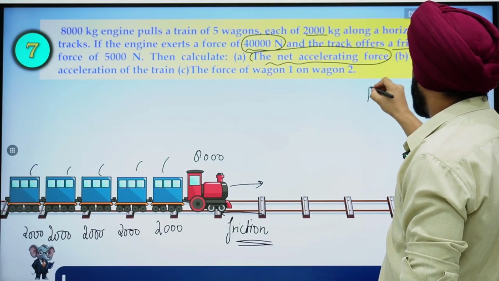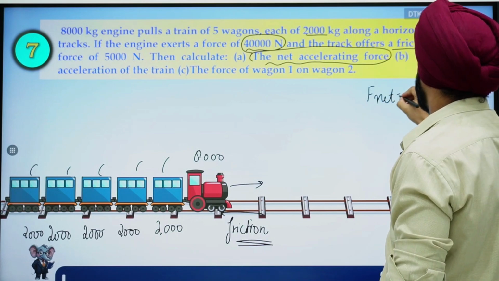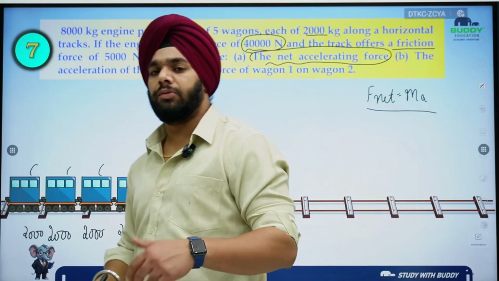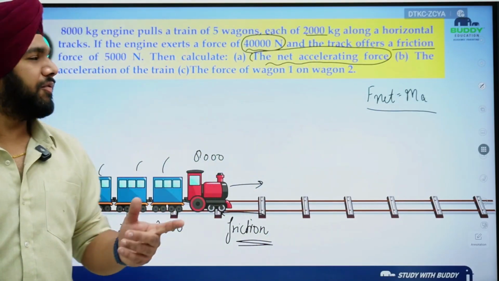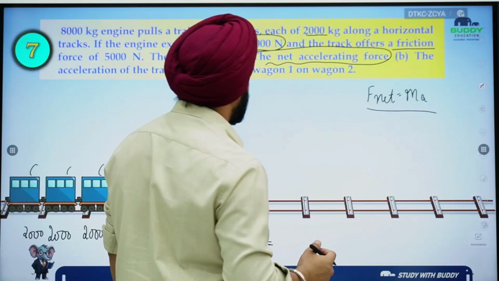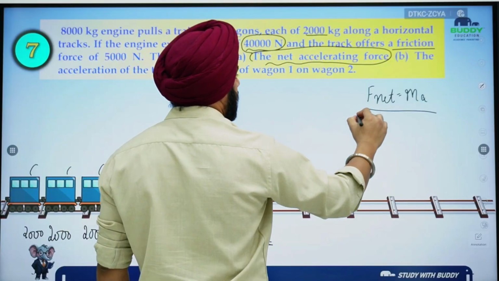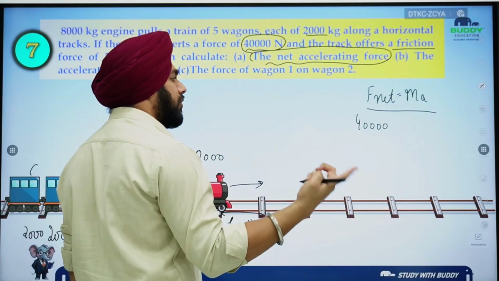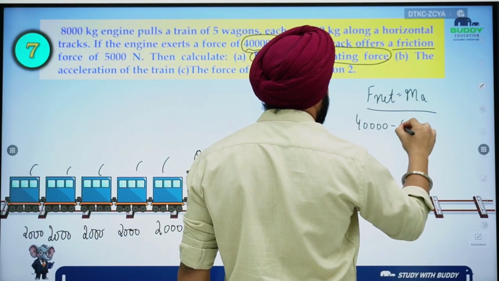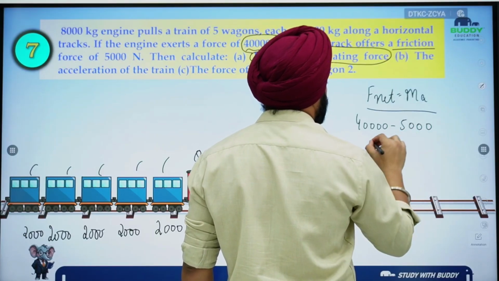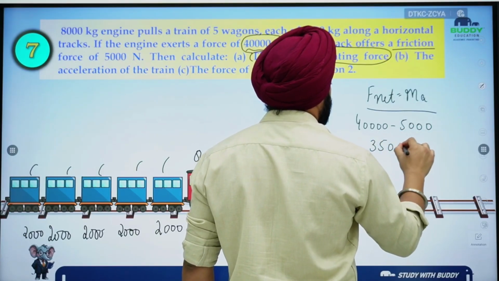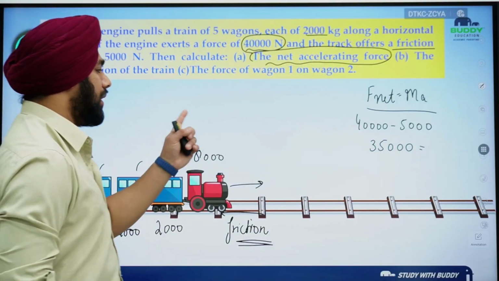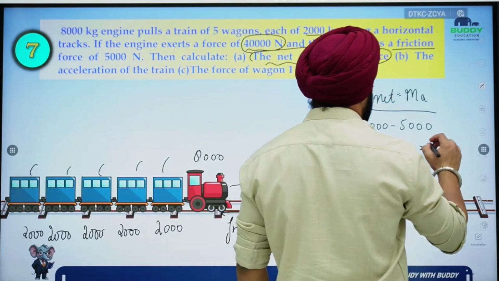Okay, so we have the formula F net = ma, like we usually write down in a simple way that F = ma, but the reality is it is F net = ma. Why I am writing F net here? Because train is exerting a force of 40,000 Newton, but it is also experiencing the opposite force, that is force of friction, that is 5,000. So the net force here came out to be 35,000. Okay, and the total mass, if you talk about the total mass is how much?